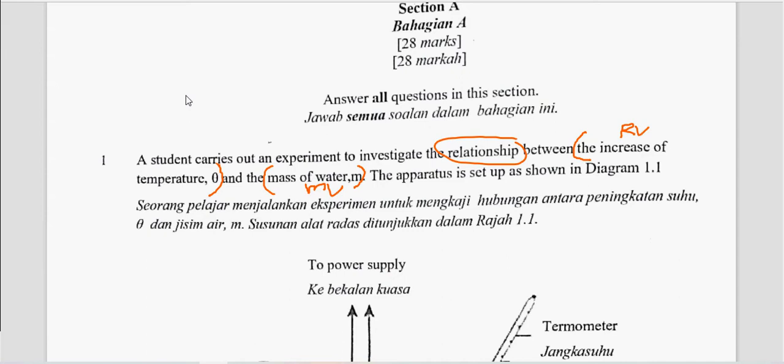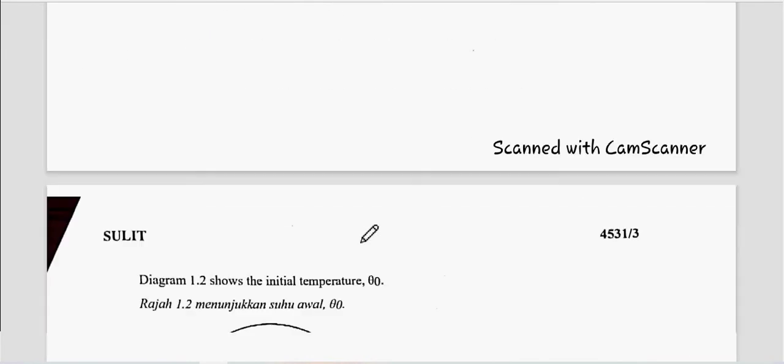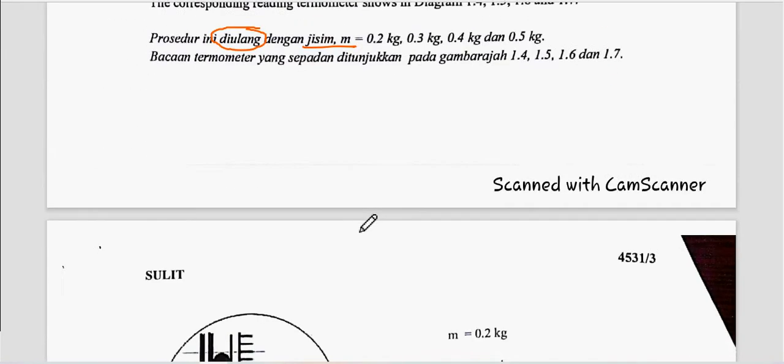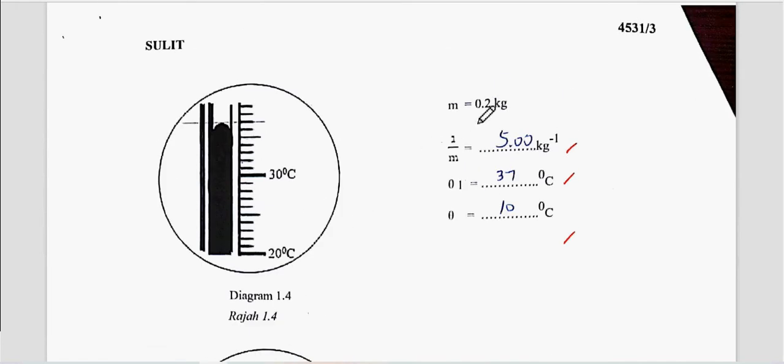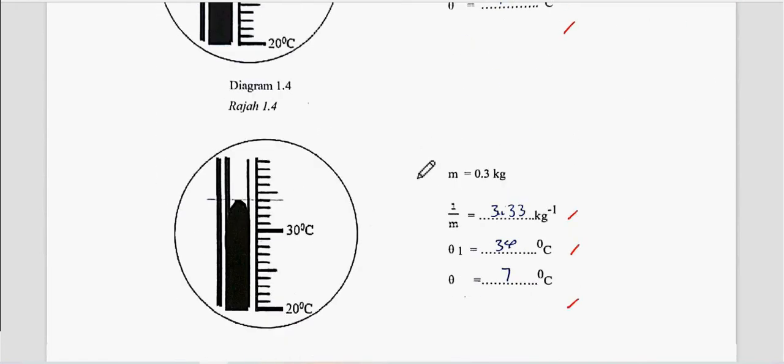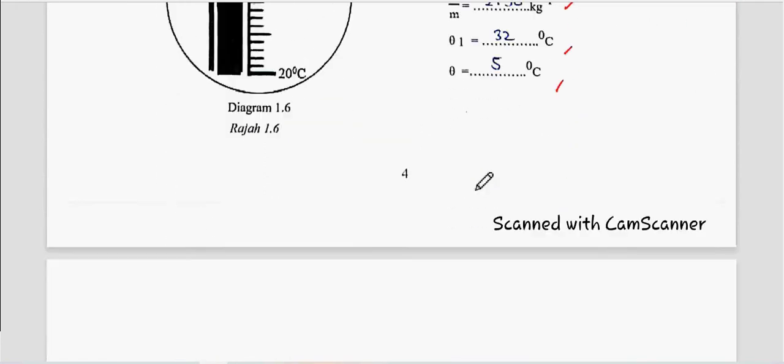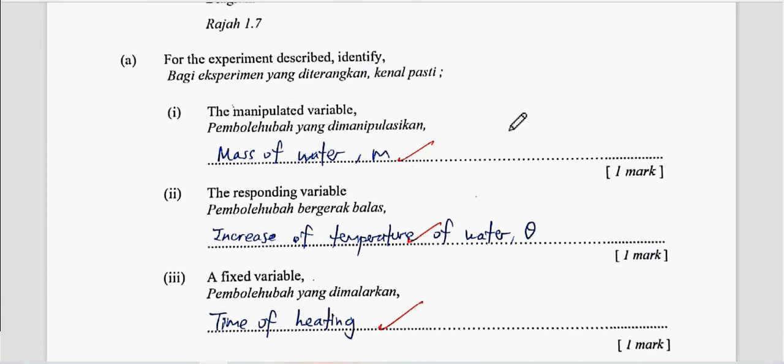So you can quickly fill in the answer for the first one, A, right? Okay, let's read quickly. So this will be mass 0.2 kilogram, 0.3 kilogram, 0.4 kilogram, 0.5 kilogram. Okay, so as usual, the first question asks about the manipulated variable. Copy the first line just now, mass of water.